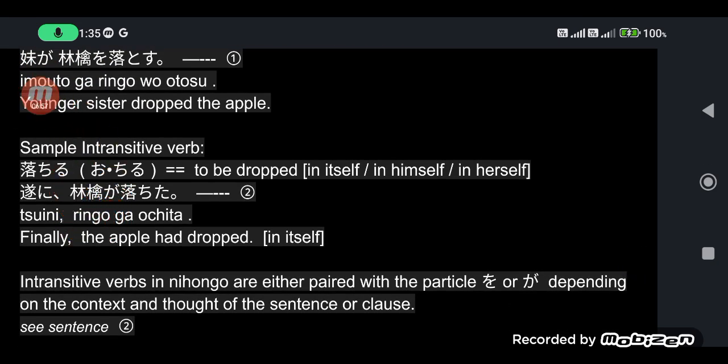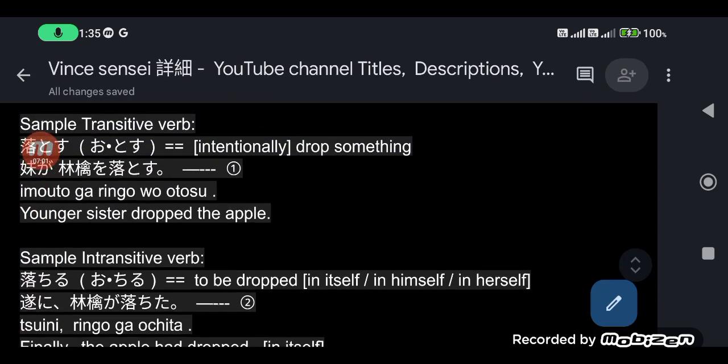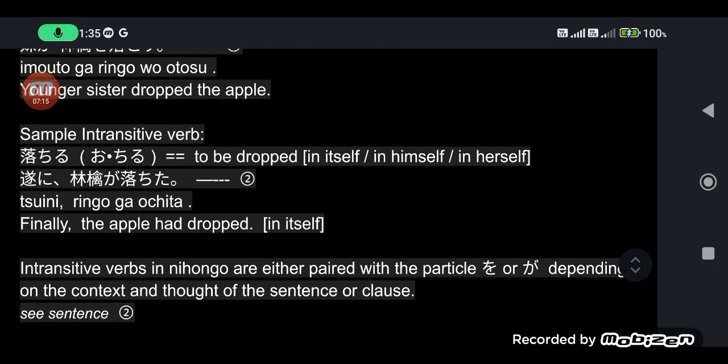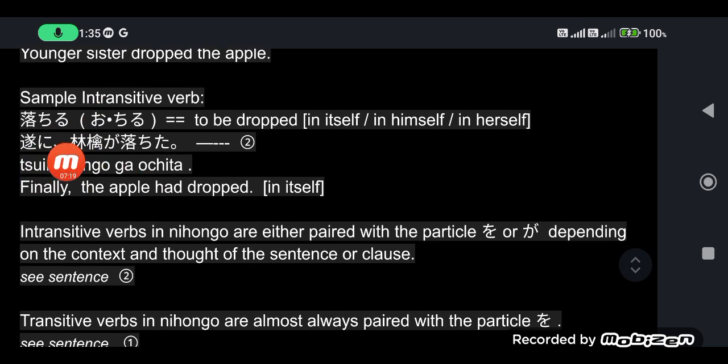Sample intransitive verb: ochiru. So, you see, minasan, I'm using the same kanji. Two different verbs, but with the same kanji. Otosu, ochiru. Ochiru is intransitive. Otosu is transitive. Ochiru means to be dropped, in itself.